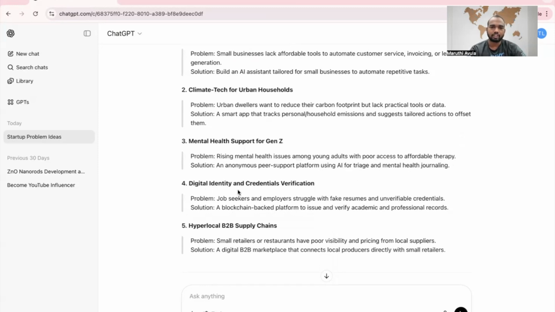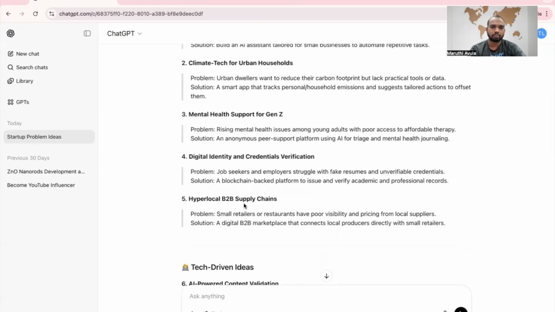Digital identity and credential verification. Hyperlocal B2B supply chain. Small retailers or restaurants have poor visibility and pricing from local suppliers. Solution: a digital B2B marketplace that connects local producers directly with the small retailers.